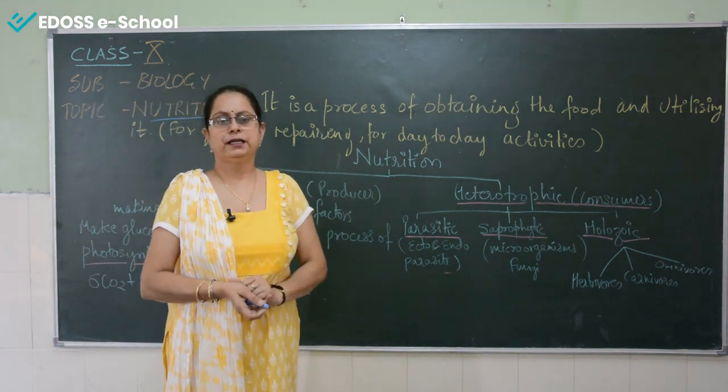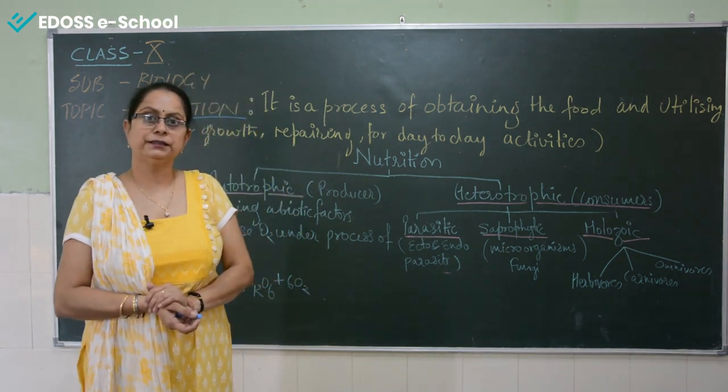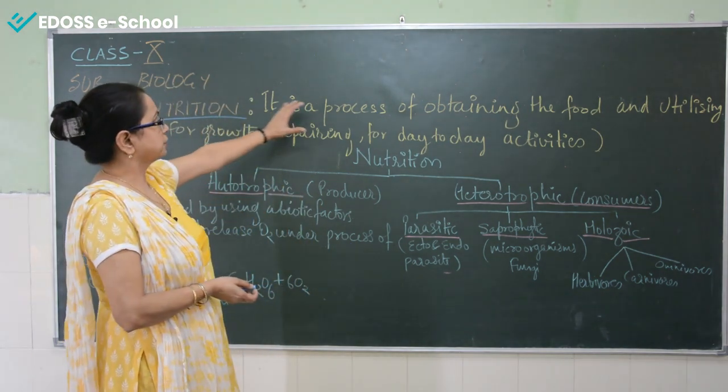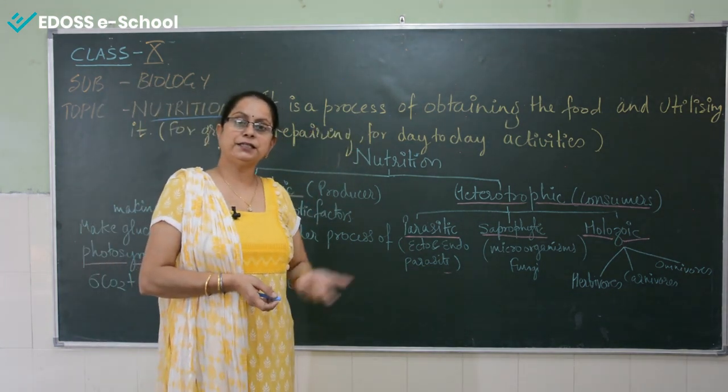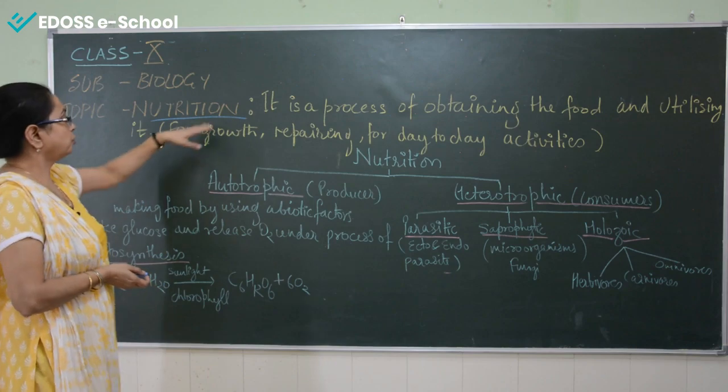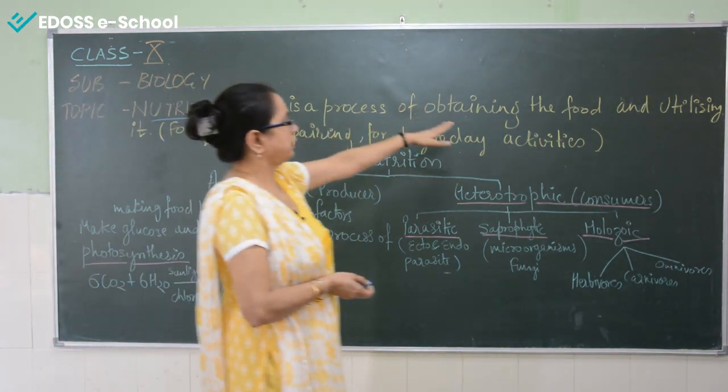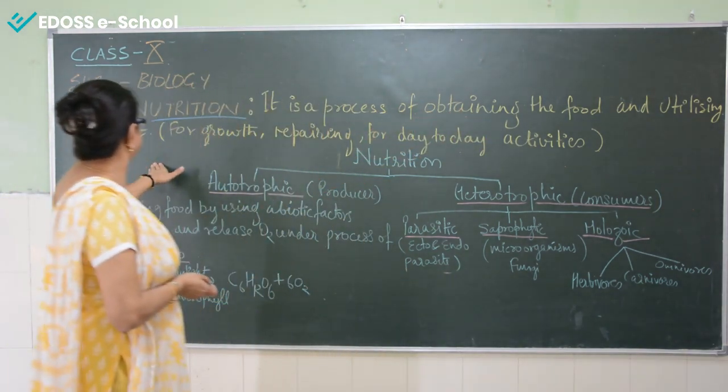We need energy. And from where do we get all this energy? That is released through the process of nutrition. And how is the energy released? By utilizing the food. So nutrition is a process of obtaining food and utilizing it.